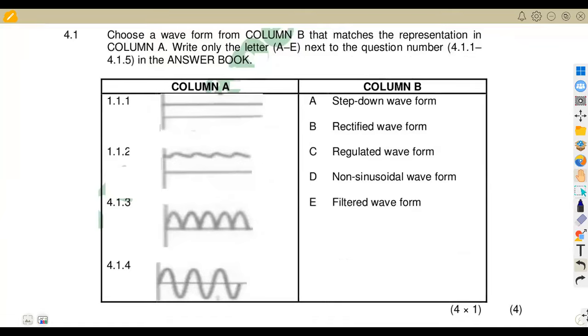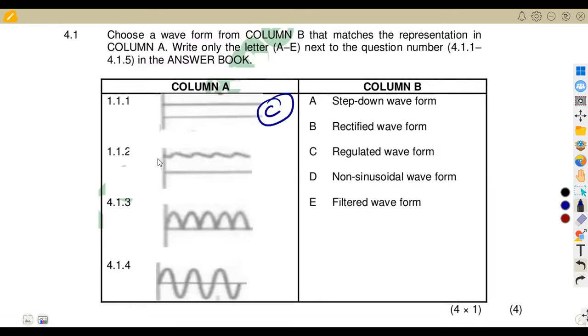So the column A, we are having an output which is a straight line. It means it's a regulated wave. In this case, this is now regulated, right? Before it will be like this, okay? So this is now a regulated wave. So we are choosing from B. Instead of writing regulated wave, we're just going to write C.